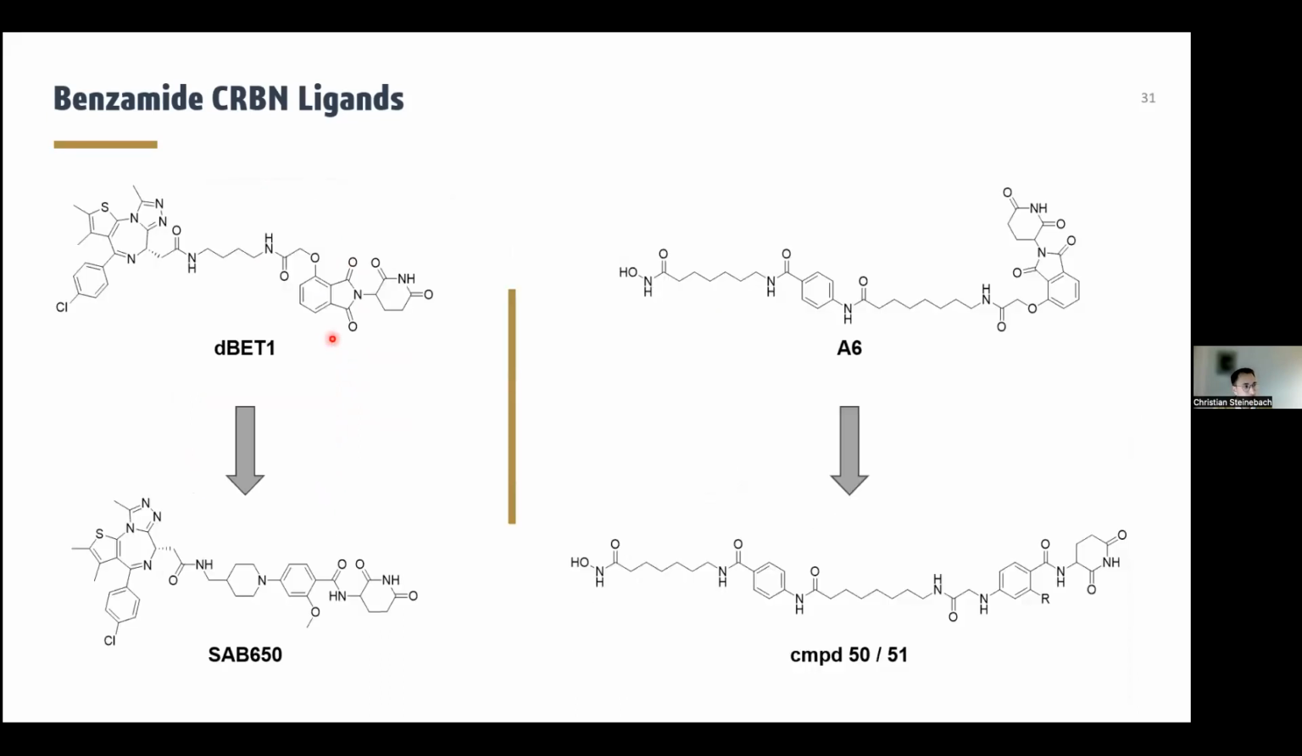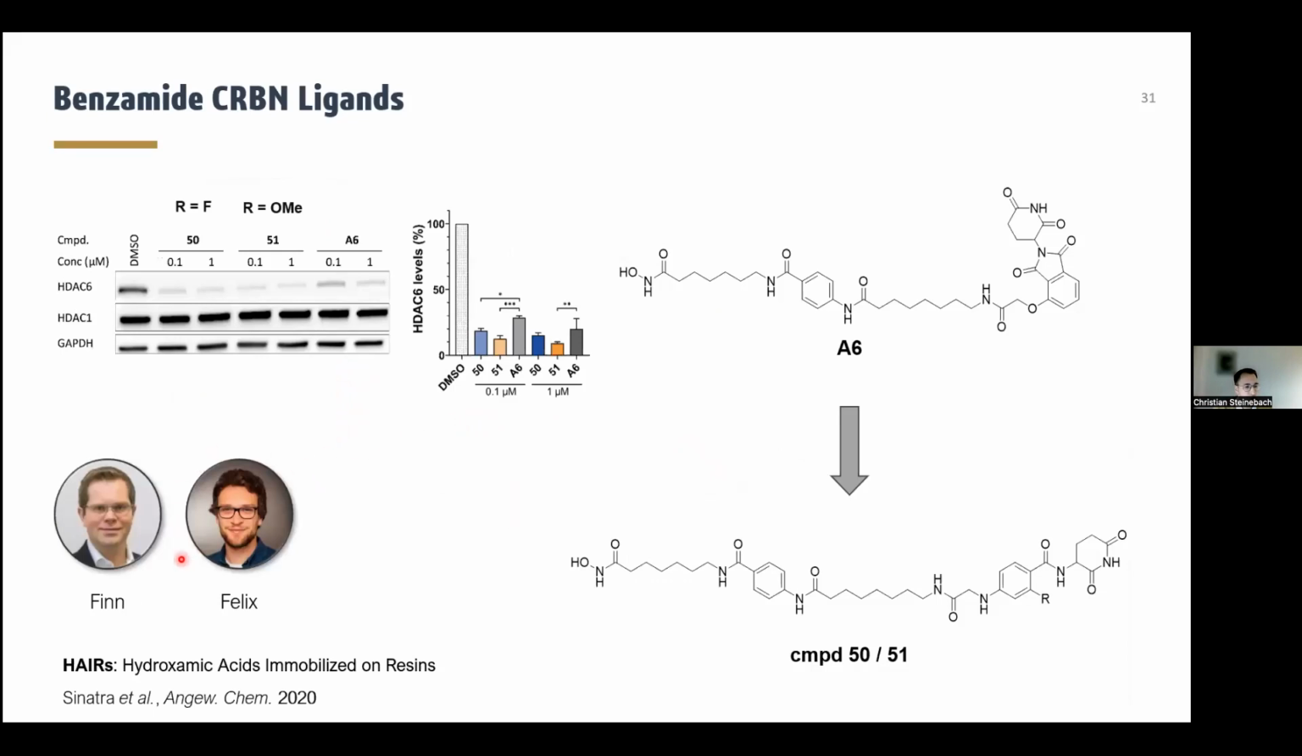We wanted to transfer these desirable features to other targets, and in collaboration with Finn Hansen, also here at the University of Bonn, we synthesized HDAC6 targeting PROTACs. And this was done by the PhD student Felix. Felix employed their previously described HARES approach, in which the PROTAC was synthesized on solid support. And again, these benzamide type PROTACs with a methoxy group or fluorine here in the ortho position were potent degraders of HDAC6 and also slightly better than the reference compound.